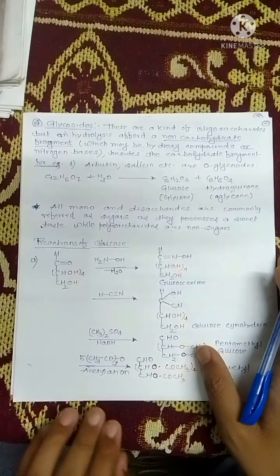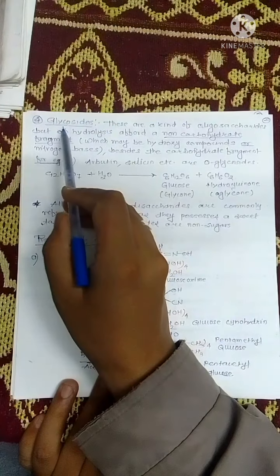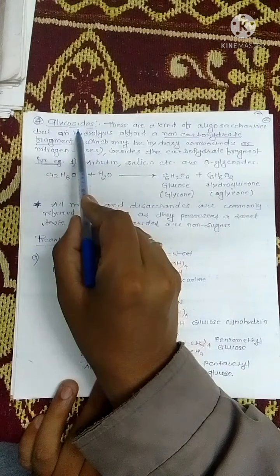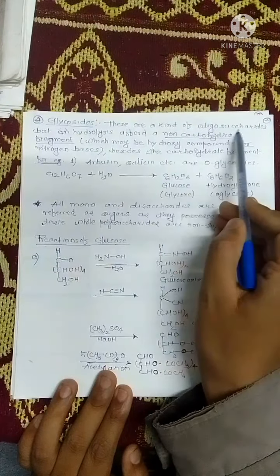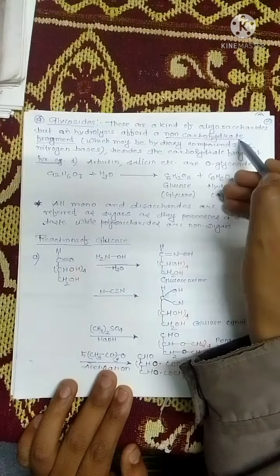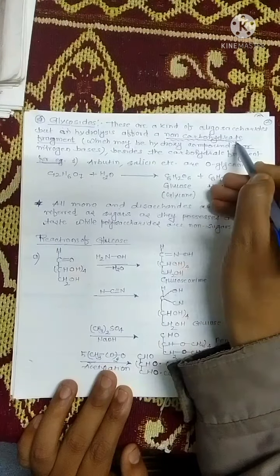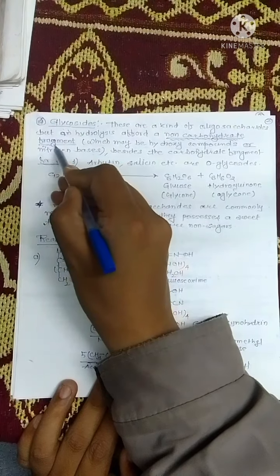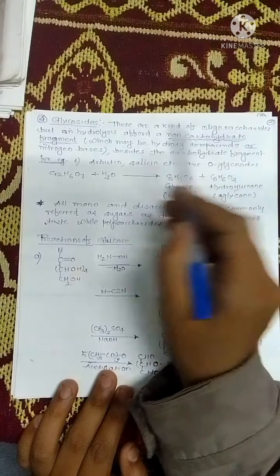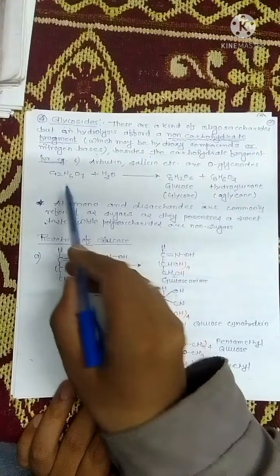Besides these 3 major classes, there is also a 4th class, known as glycosides. These are a kind of oligosaccharide which on hydrolysis affords a non-carbohydrate fragment, which may be a hydroxy compound or even nitrogen bases, besides the carbohydrate fragment.